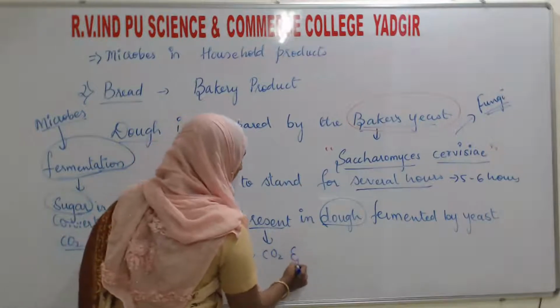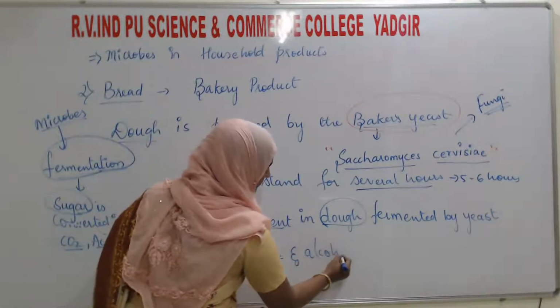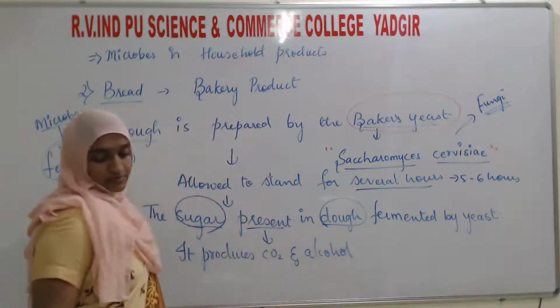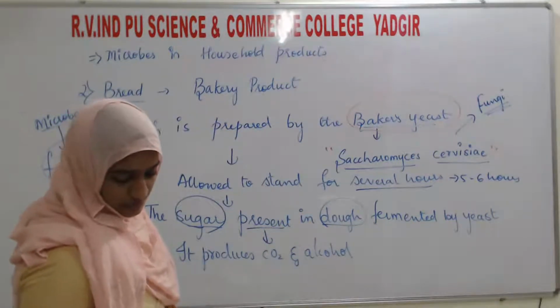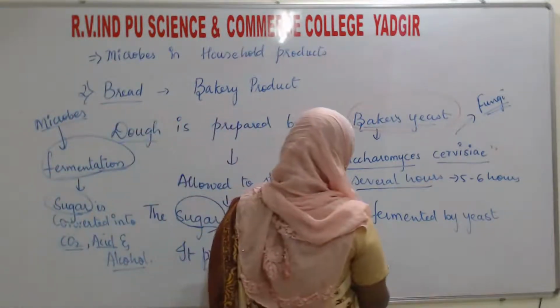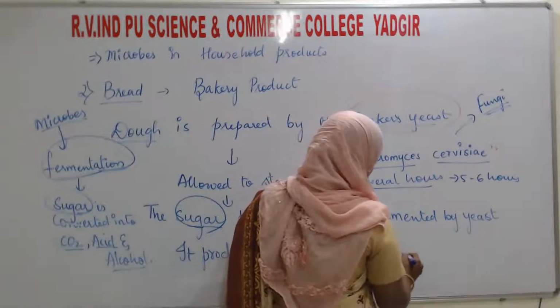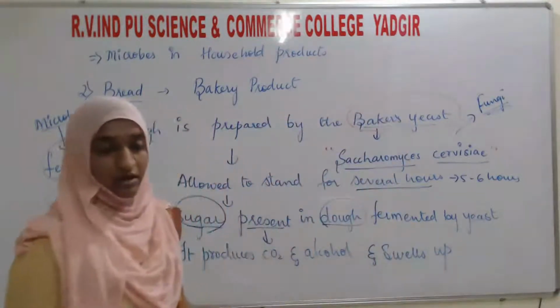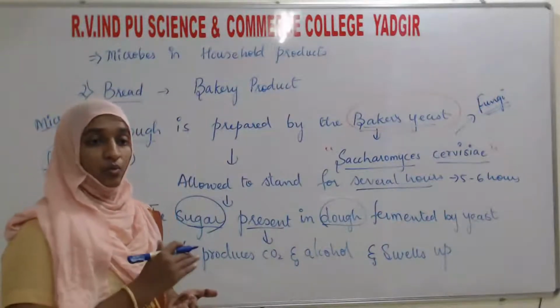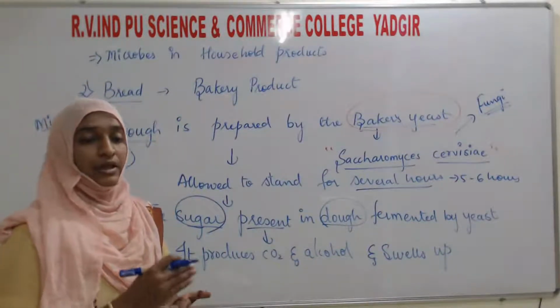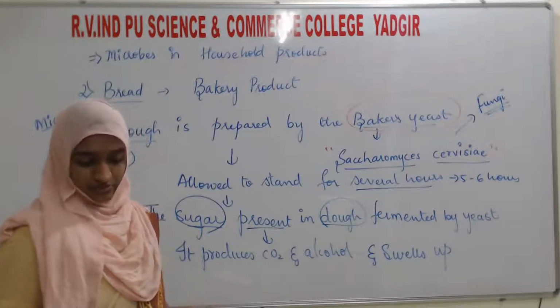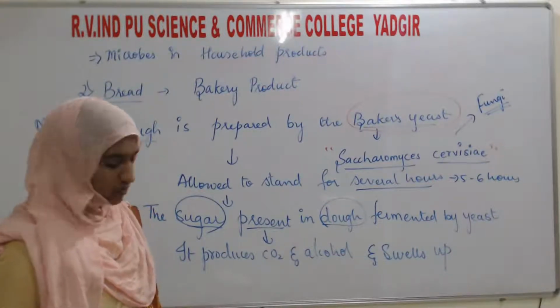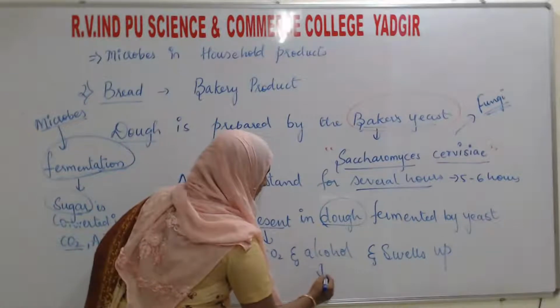It produces carbon dioxide and alcohol, due to which the dough will swell up. The volume of the dough increases, which is known as leavening.